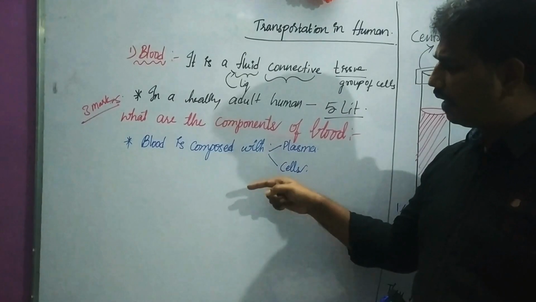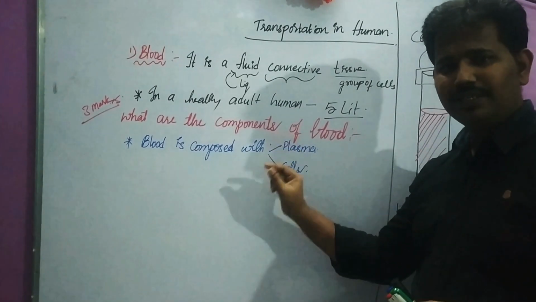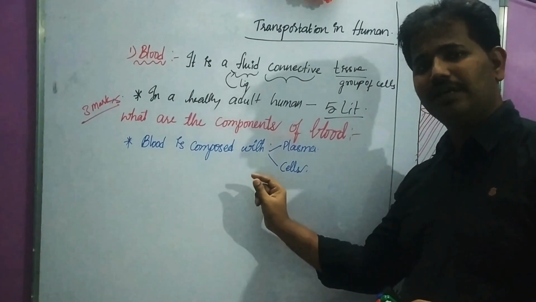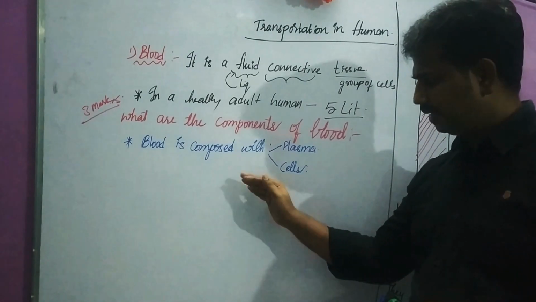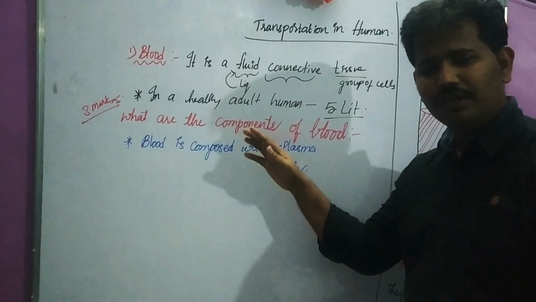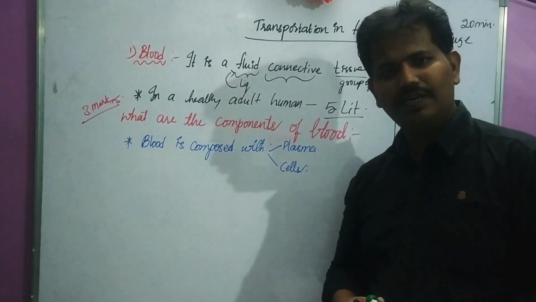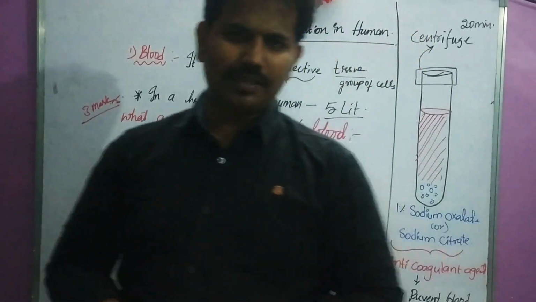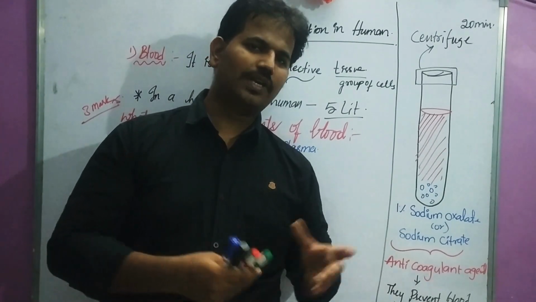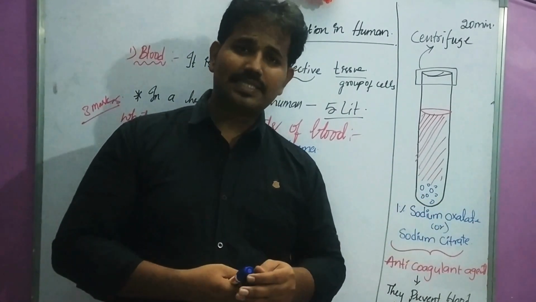Then just above the RBC, we can find a very small translucent light red layer. That is nothing but WBC. Just above the WBC, the transparent yellow color fluid which you are observing is nothing but plasma. Nowadays in news channels, in the treatment of coronavirus, in most places we are hearing about plasma therapy. This plasma is extracted in the same way.